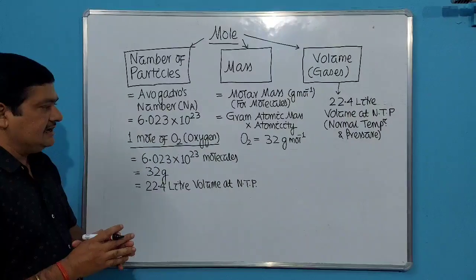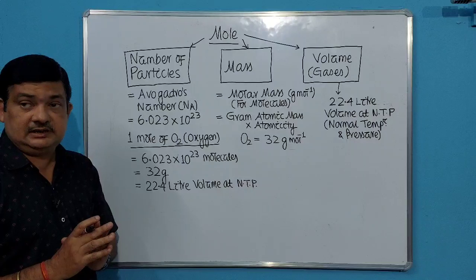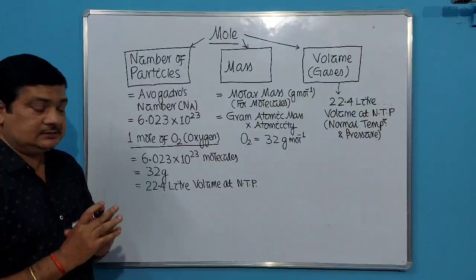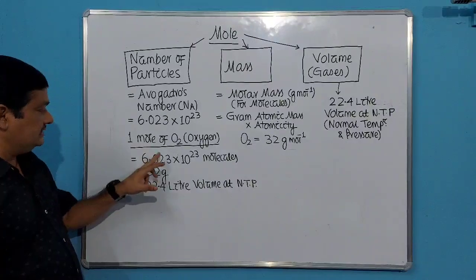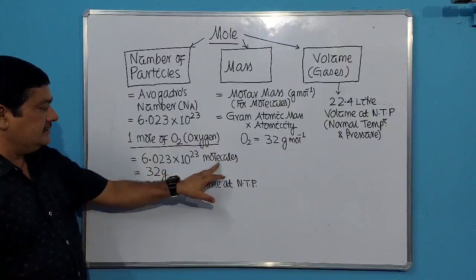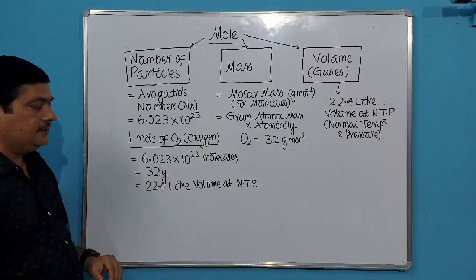Suppose, as I asked in the last class, calculate the mass of 10 liter oxygen. So how to start? Now you have to start like this. 1 mole of oxygen means it will have these number of molecules. Mass will be 32 gram and volume will be 22.4 liter.